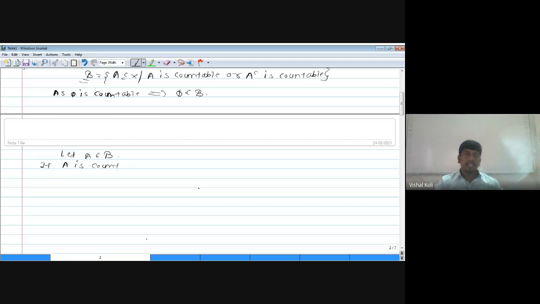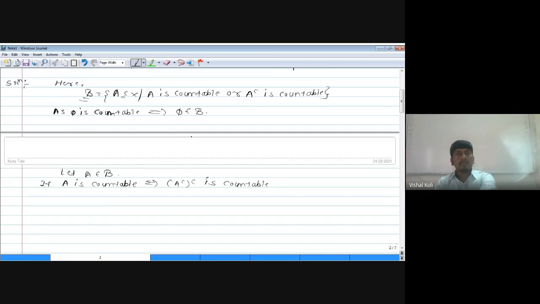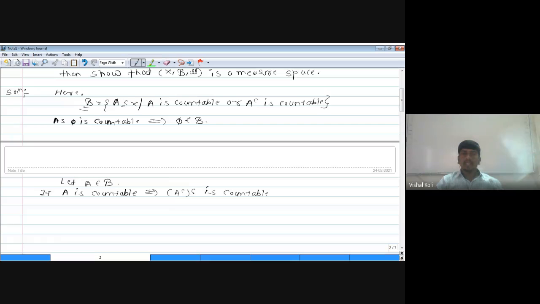Okay, now if A is countable, which implies the complement of A complement, which is nothing but A itself, is also countable. As the complement of A complement is countable, then by the definition of curly B, this A complement belongs to curly B, which implies A complement is belonging to curly B.